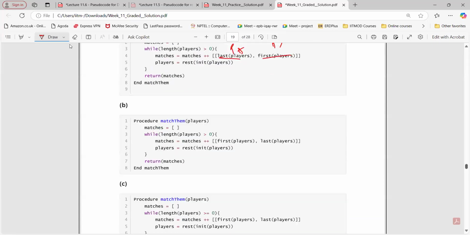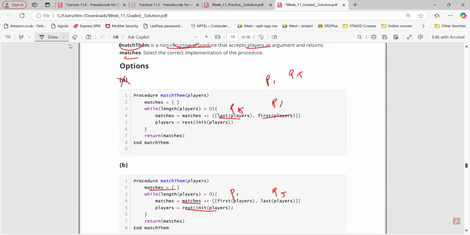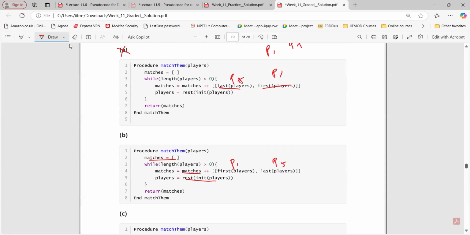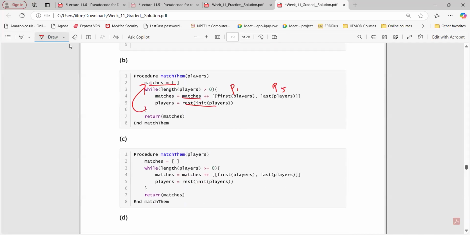What about B? P1, P5 is correct. Okay. So if match list is greater than empty, we are going to append that. This will be rest of init of players. So are we removing both? Yeah, first and last we are removing. Then again, we are going for the while loop, and again we are returning. So option B is correct here, right? Yes, option number B. What about C? Why is it not correct?